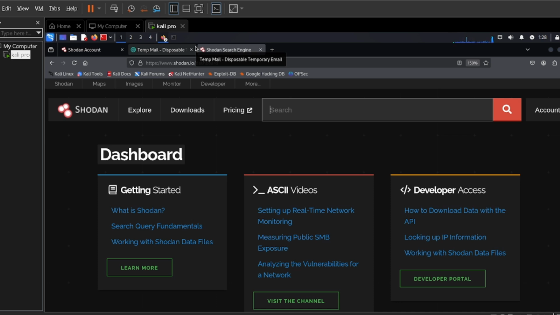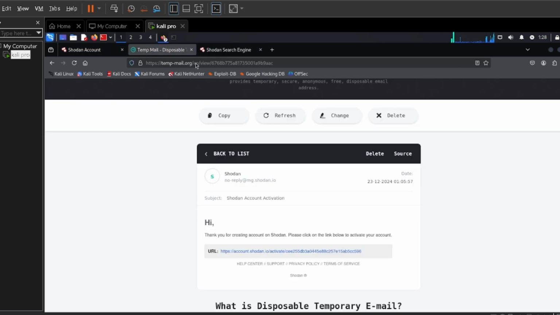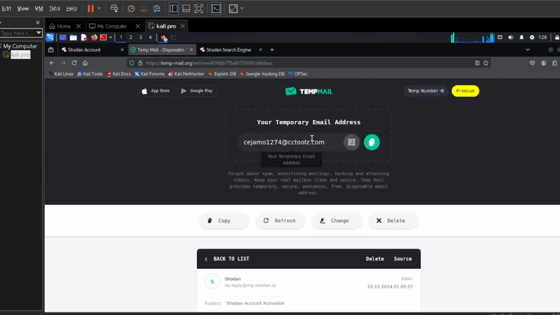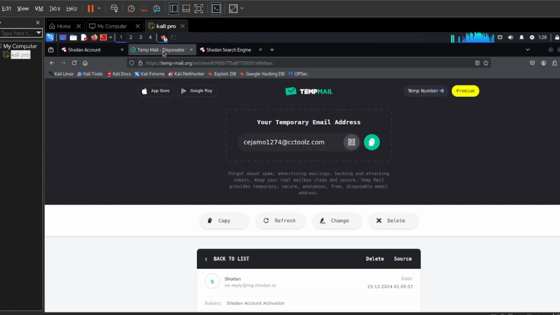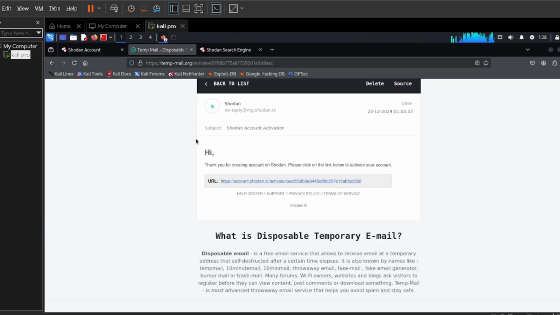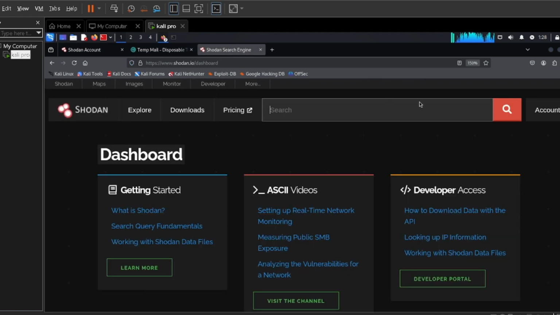To create an account is very simple. You come here and open a temporary mail site. It will give you a free email address to receive the OTP confirmation email. You sign up normally: click on registration, put in your password, and they will send you a confirmation. Then you open your email and click the link, and you are automatically logged in.